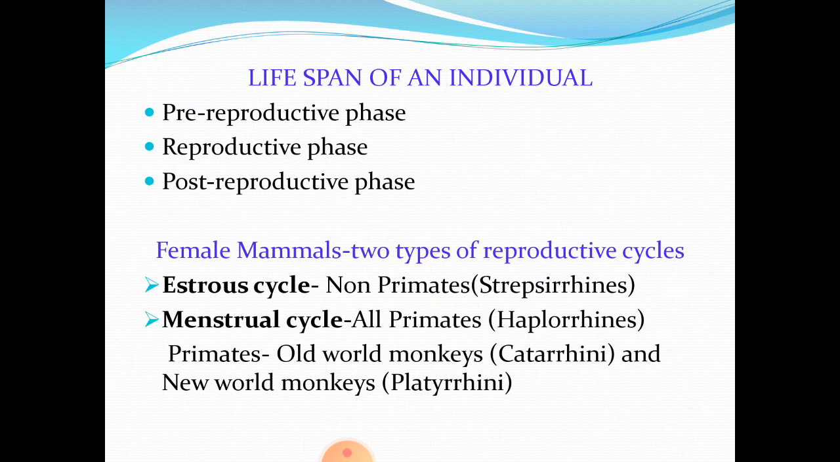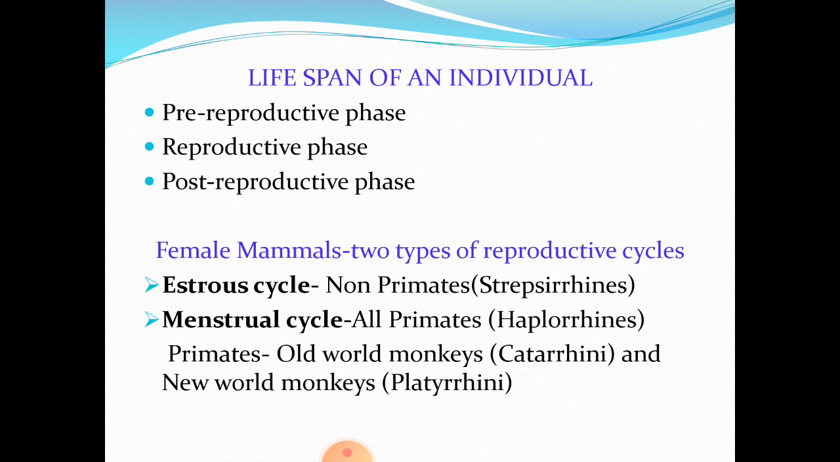The lifespan of an individual of any vertebrate is divisible into three phases: pre-reproductive phase, reproductive phase, and post-reproductive phase. In the pre-reproductive phase, there is excessive growth of not only other structures of the body but also of gonads. Thus, by the end of this phase, the organism acquires sexually mature gonads which are ready for sexual reproduction.